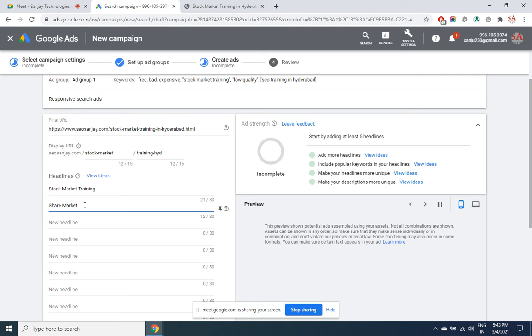This is against the policy. We have more characters, so let us use them. Try to make use of short forms like HYD, or then say for and make use of ampersand.